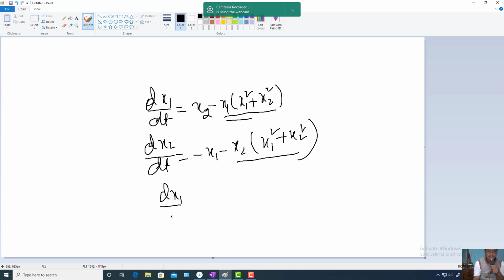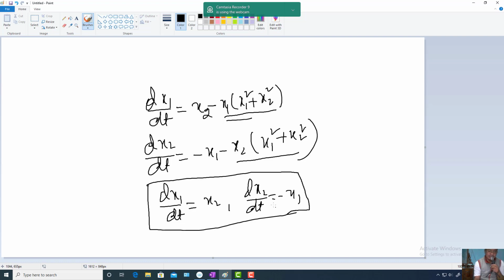dx1/dt = x2, and the next equation is dx2/dt = -x1. So this is the linearized system about the fixed point (0,0). If the fixed point is (0,0), the origin for the nonlinear system, then the linearized system is very easy: just neglect all the nonlinear terms.